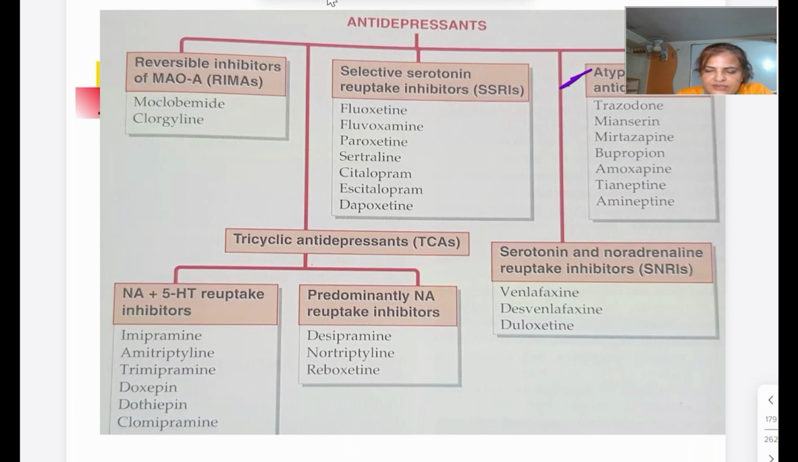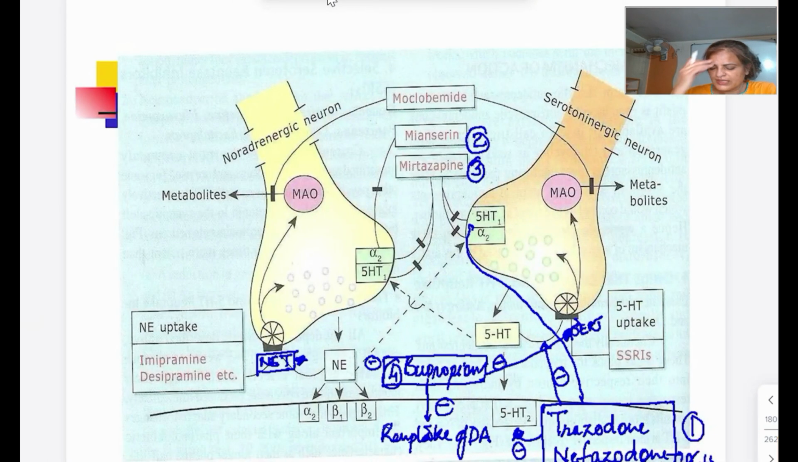So drugs under this are trazodone. ठीक है, then mianserin, mirtazapine, bupropion, amoxapine, tianeptine and amineptine. So what is the mechanism of action of trazodone? A few lines about all these, 2 lines. So trazodone, this figure I have taken from the Sharma standard textbook of Tripathi. So you can see here the 2 neurons, one is a noradrenergic neuron आपको ये दिखती है, and a serotonergic neuron with the postsynaptic receptor आपको दिख रहे हैं and the presynaptic receptor you can see. So here is the drug, that is trazodone.